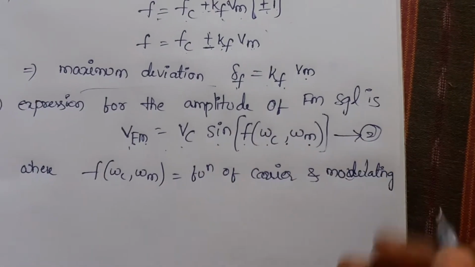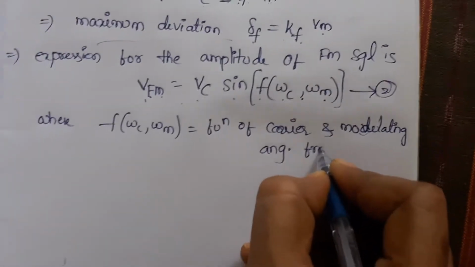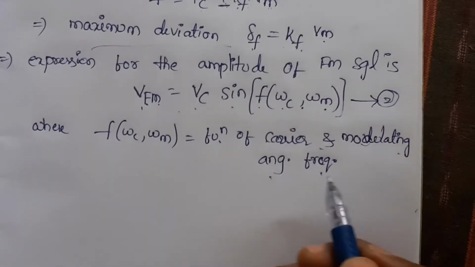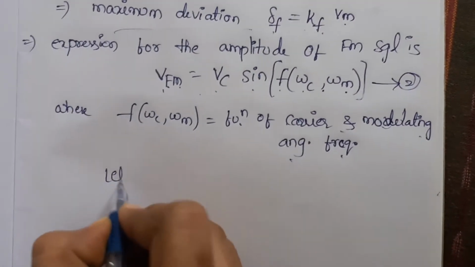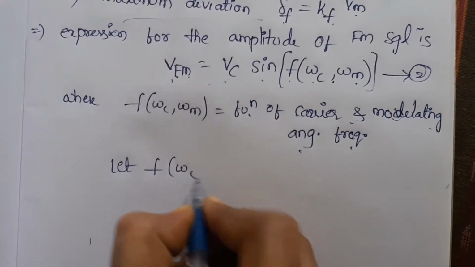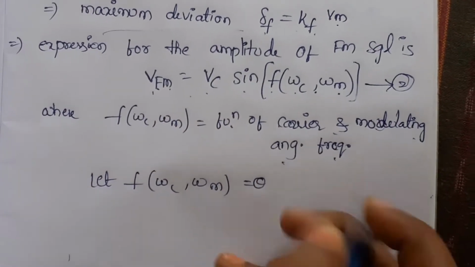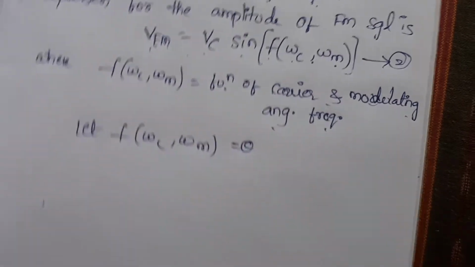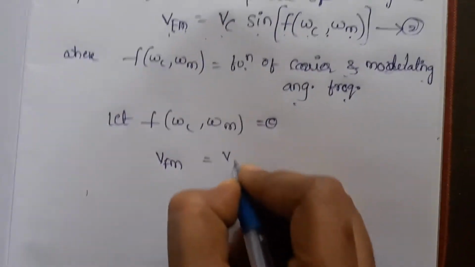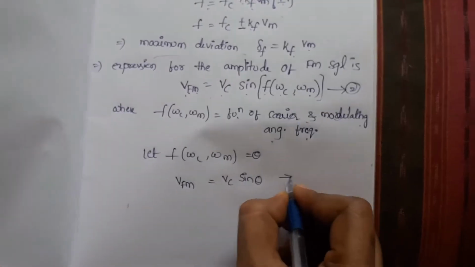Omega is nothing but angular frequency, right? So that means it is a function of the carrier and modulating angular frequencies. I am considering this value as theta. So let F of omega c comma omega m equal theta. Then equation 2 becomes, rewriting it, Vfm equals Vc sin theta. So this is our third equation.